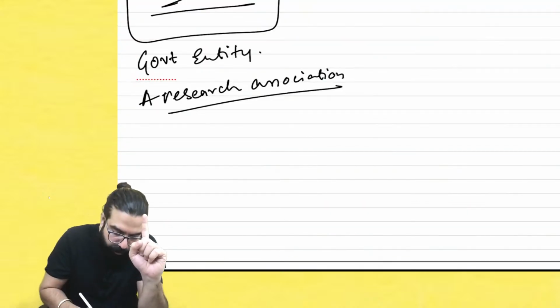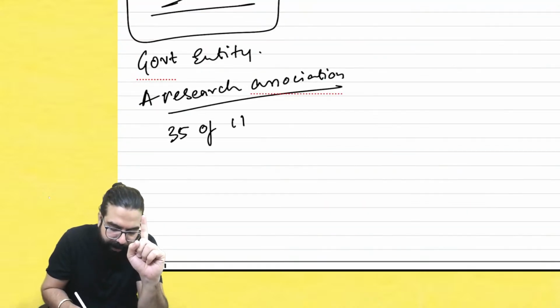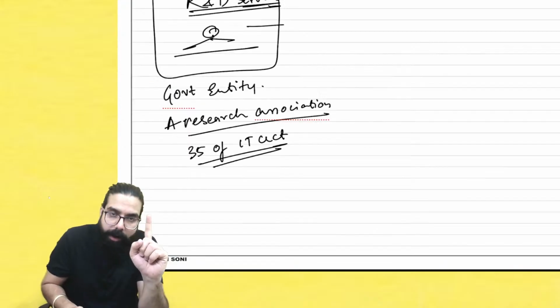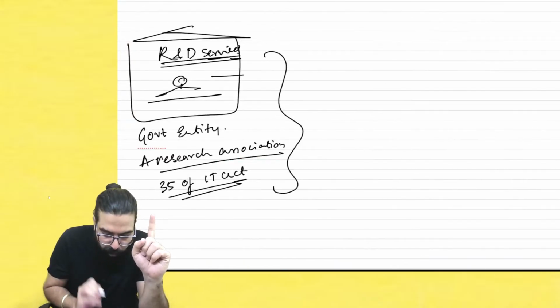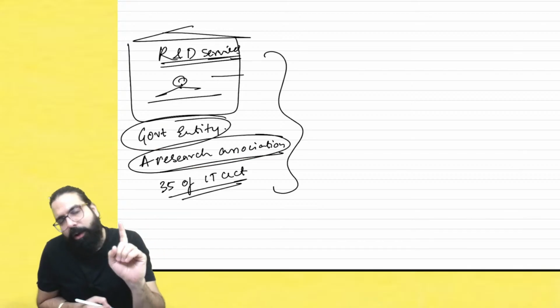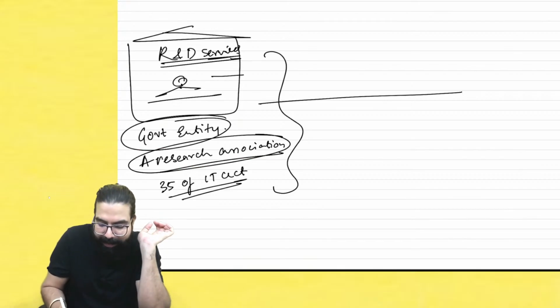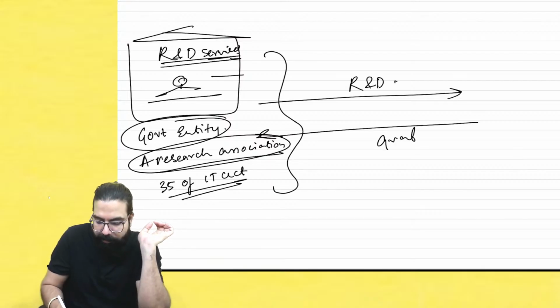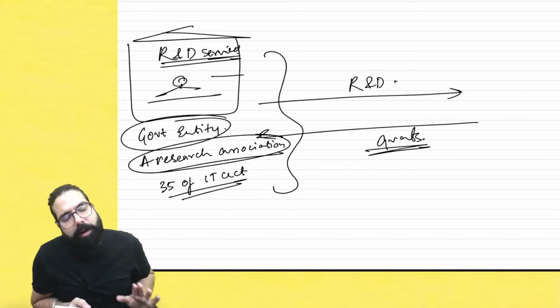Remember one thing, I should be under section 35 of the Income Tax Act. If I am going ahead and giving to a governmental authority or a research association, university, college, etc. is giving R&D services and receiving grants, then remember one thing, our services are exempt.